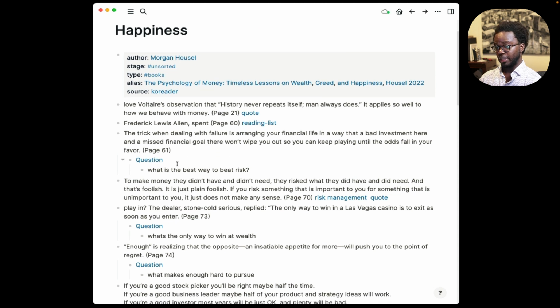What I want to point out here is this is the work, in this case, the work from someone else. In this case, Mr. Morgan, is what he has said. And here I have a tag also called question. This is where the backlink in something like Logseq, Obsidian, and Roam becomes powerful. And on this, I have my own question.